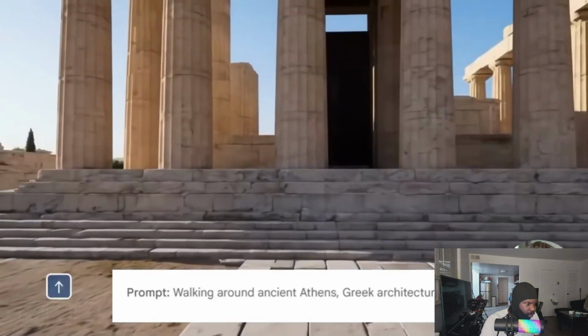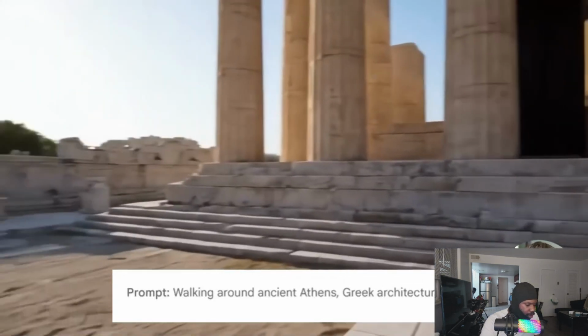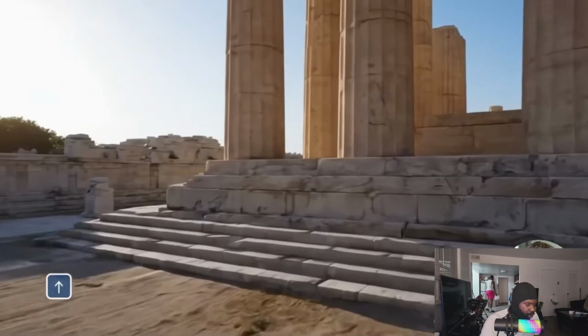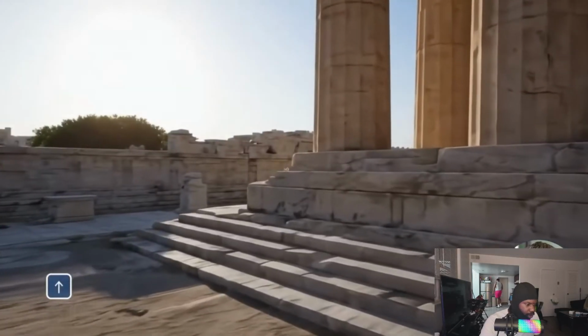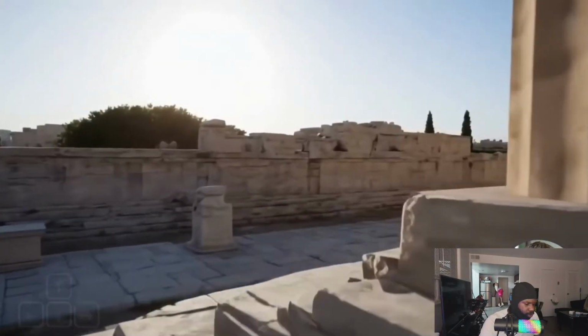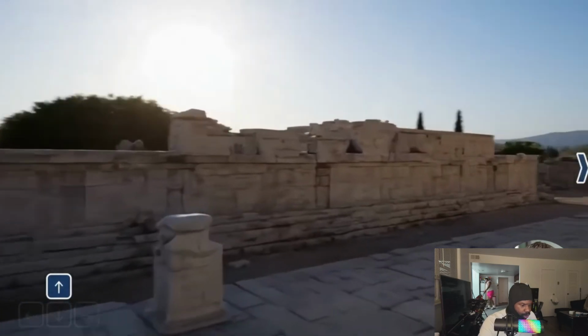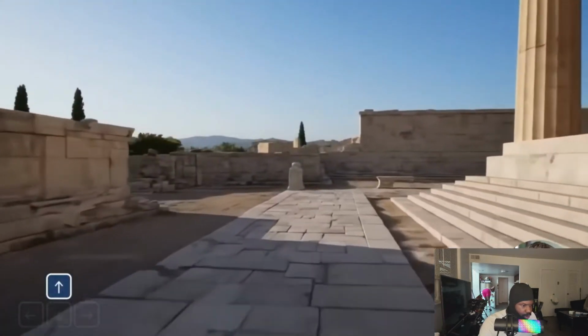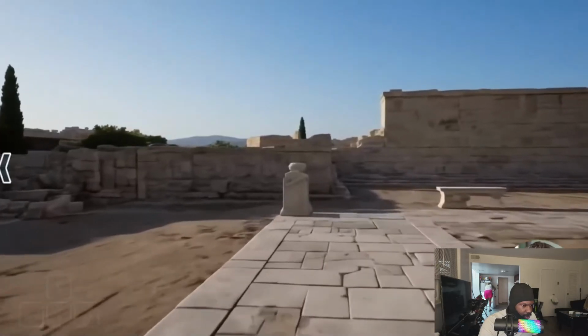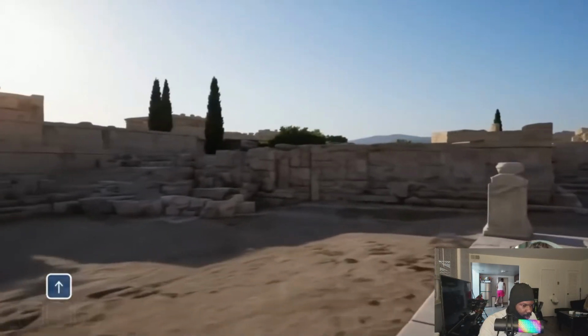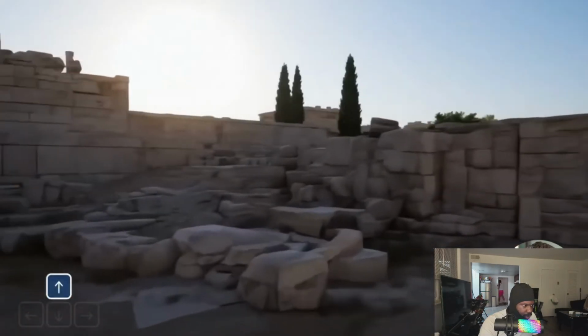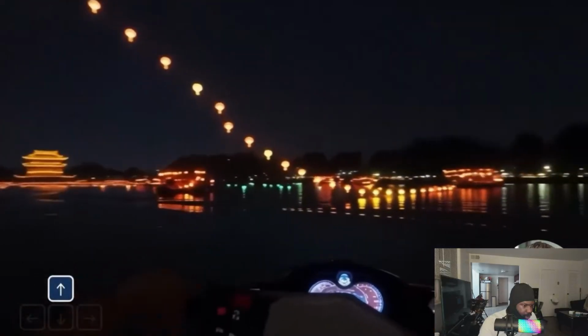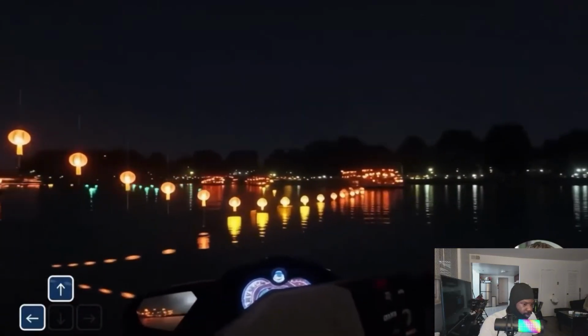For education, this is massive. History teachers could create ancient Rome for students to walk through. Science teachers could create the inside of a cell for students to explore. Language teachers could create realistic foreign countries for practice conversations. For businesses, the possibilities are incredible. Real estate agents could create virtual tours of houses that don't exist yet. Architects could let clients walk through buildings before they're built. Car companies could let customers test drive cars in any environment they want.